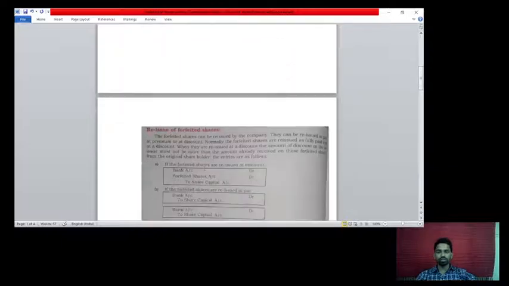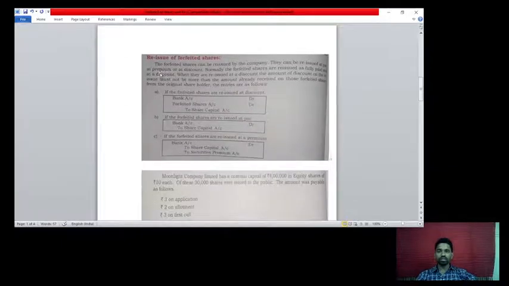Now see, one more concept is there in this: reissue of forfeited shares. Suppose there are 10,000 shares, and out of the 10,000, 2,000 shares are cancelled. Reissue means whatever these 2,000 shares were cancelled, they are going to be reissued again with a new price. If the par value is rupees 10, then they will give them at a discount rate. Like this, they are issuing them.